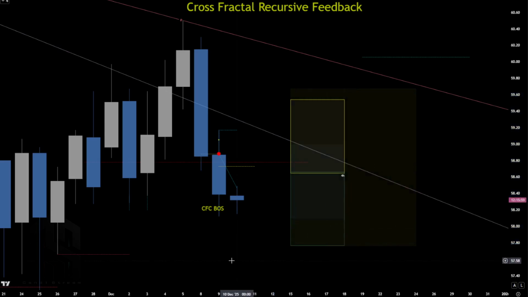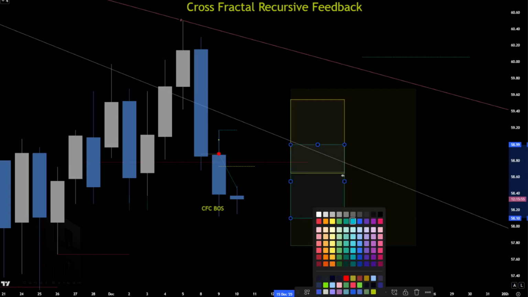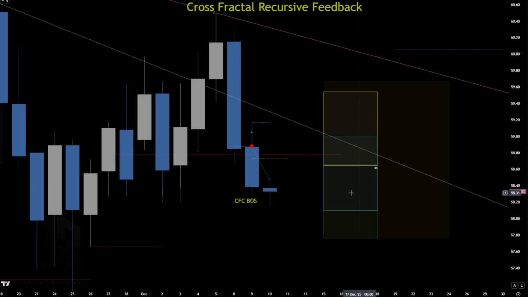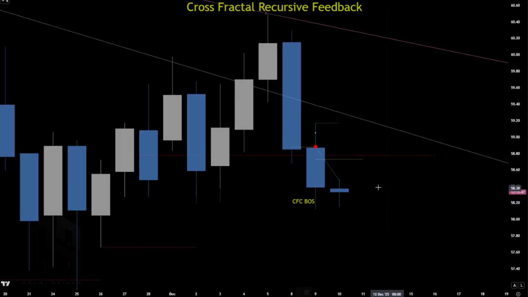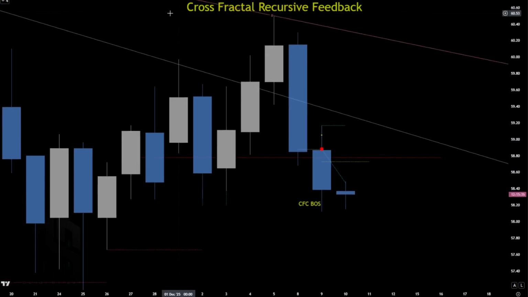Make it yellow, and an hourly can get hit, a 15 can get hit, and we just need to find and define all of them, and then just see what hits. Have a cross fractal confirmation on the lowest time frame, so we don't buy a falling knife, and then we enter at the lowest possible fractal, and we time it perfectly.